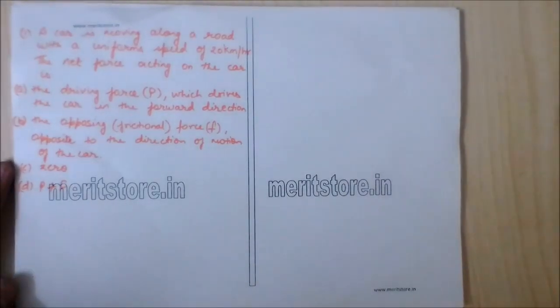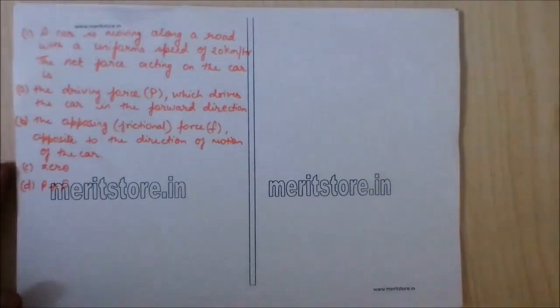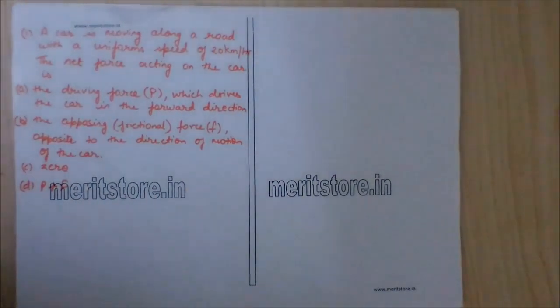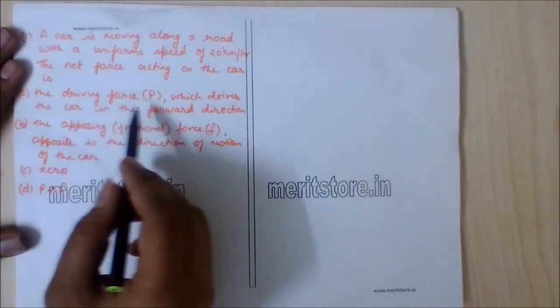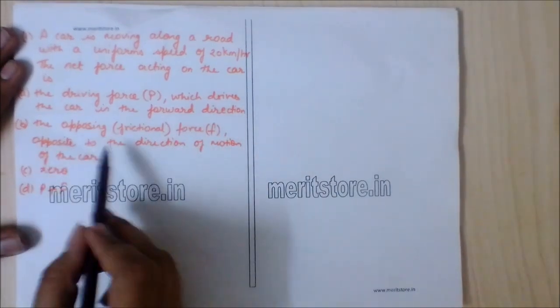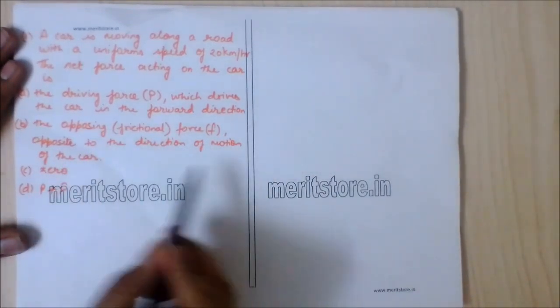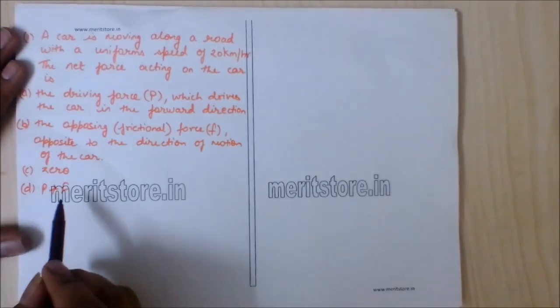Question number 1. A car is moving along a road with a uniform speed of 20 kilometers per hour. Net force acting on the car is. Now to calculate the net force acting on the car. Options given here are: A, the driving force P, which drives the car, is in forward direction; B, the opposing frictional force F, opposite to the direction of motion of the car; Option C, 0; Option D, P plus F.